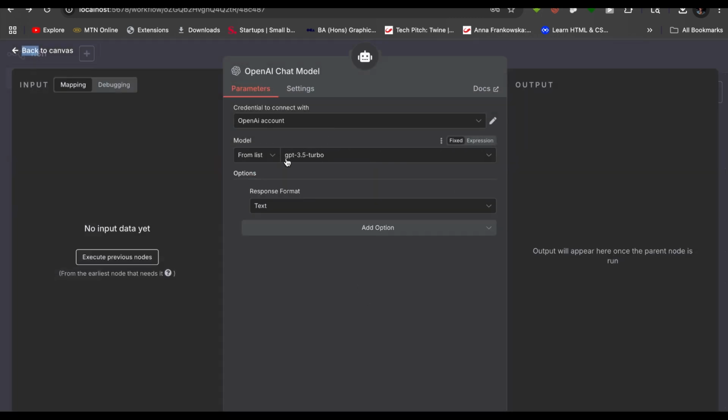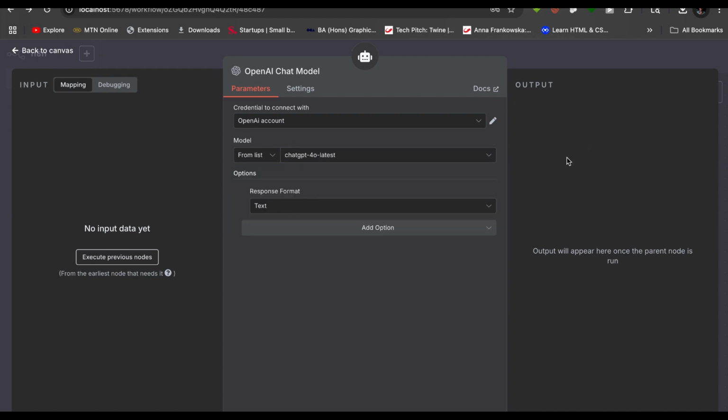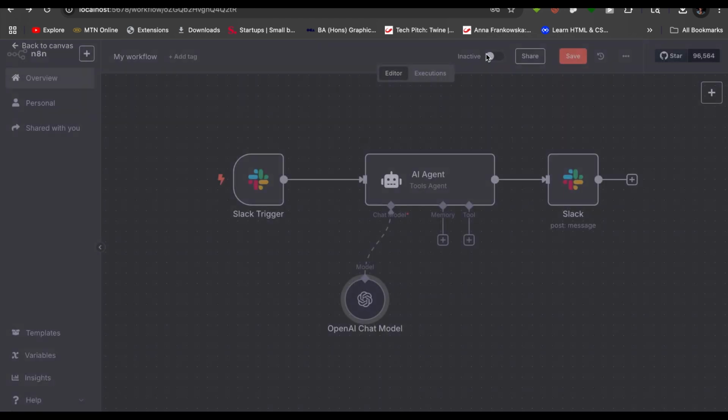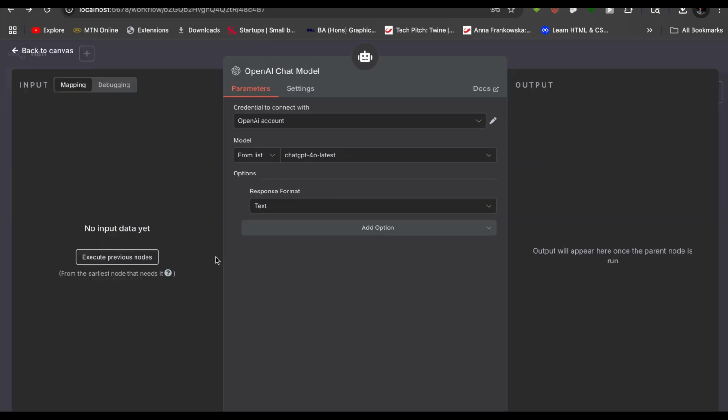You've already selected, so let's select the latest OpenAI model. So let's use the ChatGPT 4.0. All right, so we have that sorted out. The next thing we want to do now is pick a response from the Slack, have the OpenAI chat model work on it, and then get a response. To do that, we just want to say execute previous node.